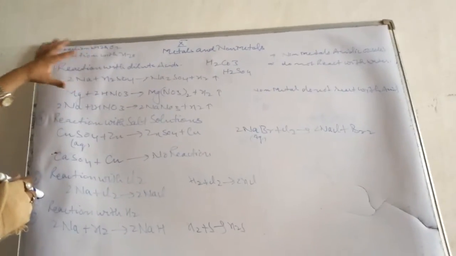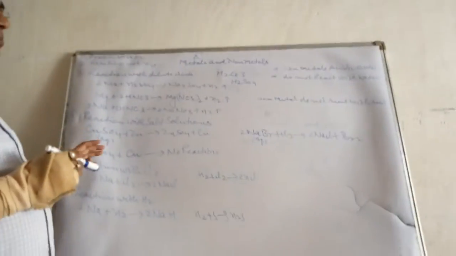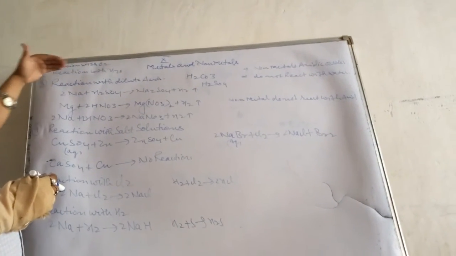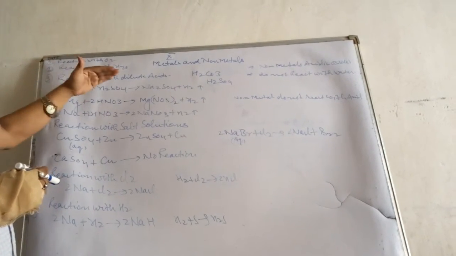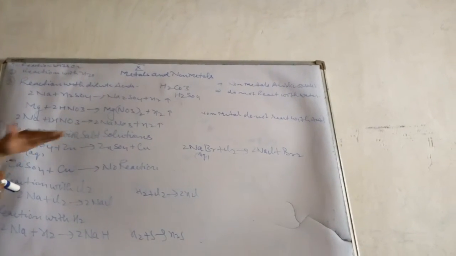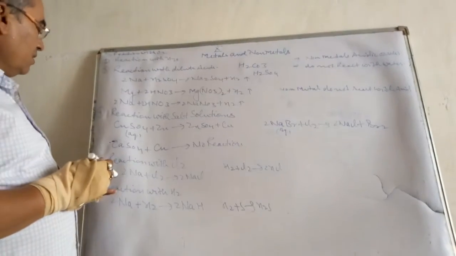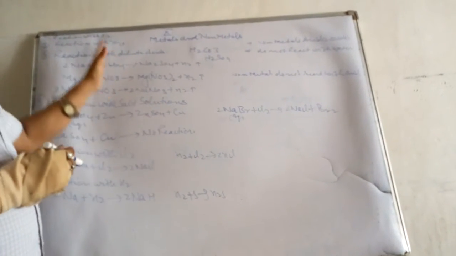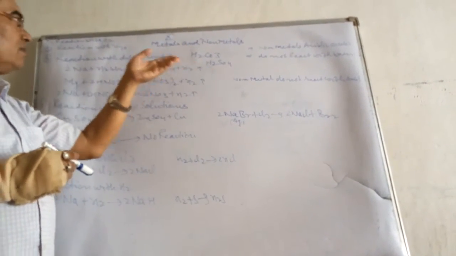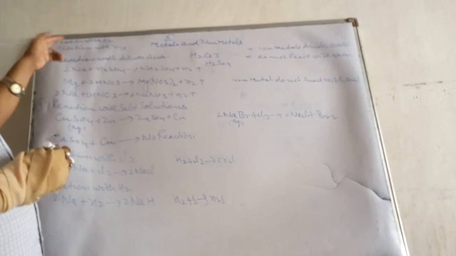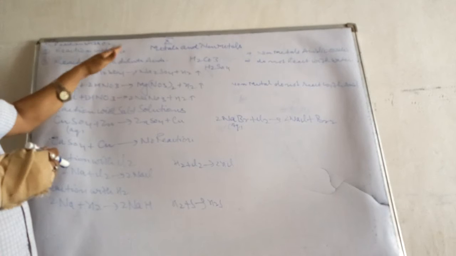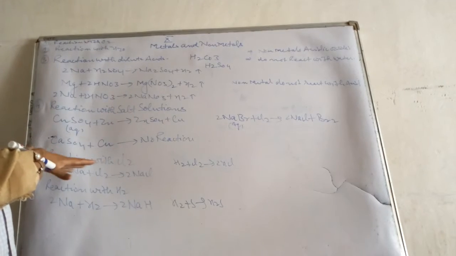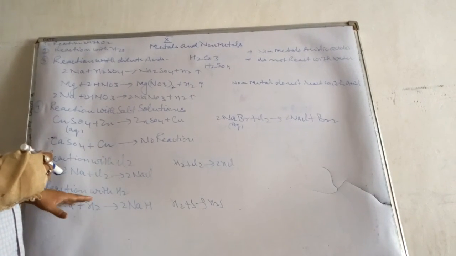So ultimately, these are the six chemical properties, children, that you should remember; these are helpful for you. They are reaction with oxygen, reaction with water, reaction with dilute acids, reaction with salt solution, reaction with chlorine, and reaction with hydrogen. I have given the comparative study of these particular reactions of metals and non-metals in terms of reaction with oxygen, water, dilute acid and salt solutions, chlorine and hydrogen.